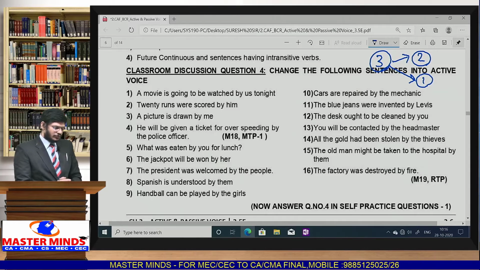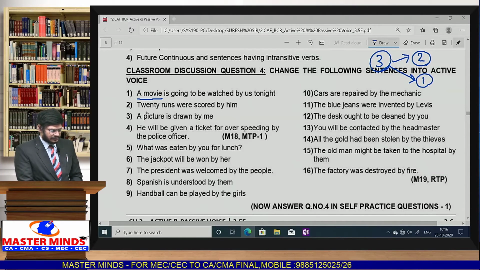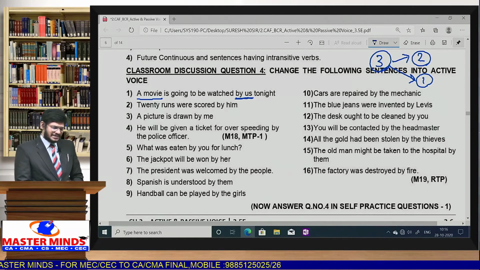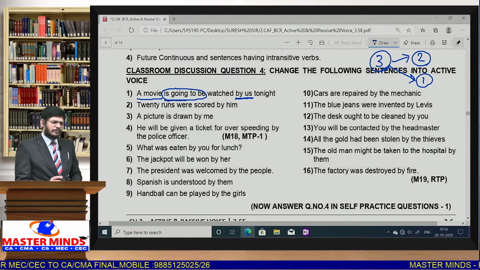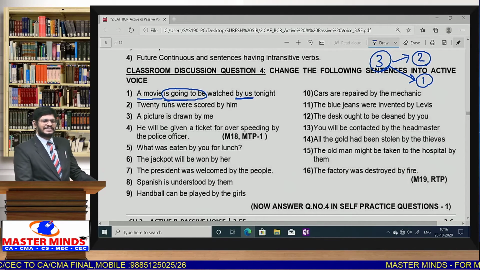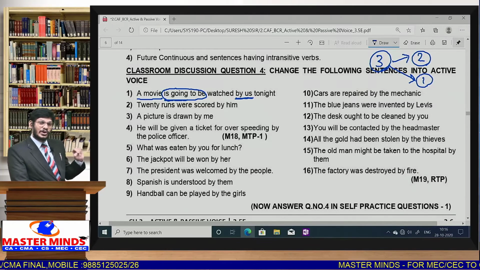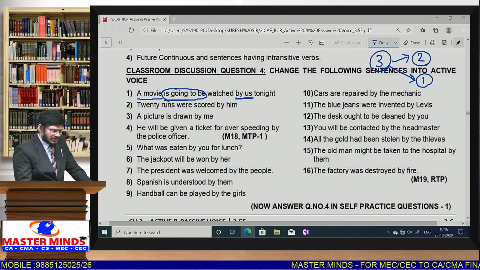Right? So a movie is going to be watched by us. A movie means this is passive voice. Clearly we can understand by us. Whenever by us is given, first of all is going to be. But the problem is this is not in any one tense. This is going, am going, are going to be, going to be. Whenever this type of verb is given, this is not the main verb. The main verb is watched here.